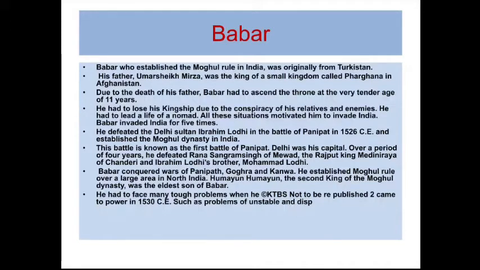Babur, who established Mughal rule in India, was originally from Turkestan. His father Umar Sheikh Mirza was the king of a small kingdom called Farghana in Afghanistan. Due to the death of his father, Babur had to ascend the throne at the very tender age of 11 years, and he lost his kingship due to the conspiracy of his relatives and enemies.